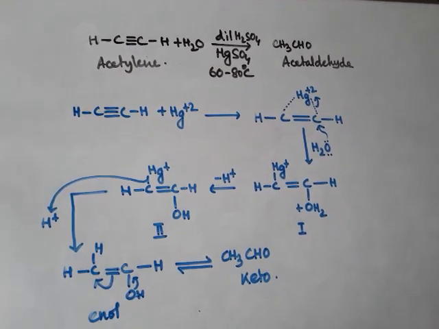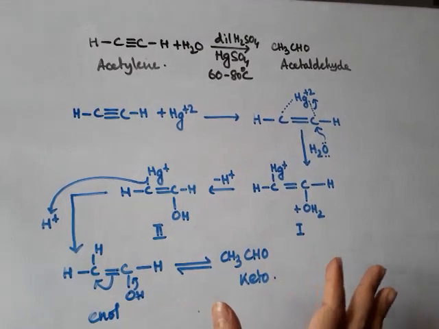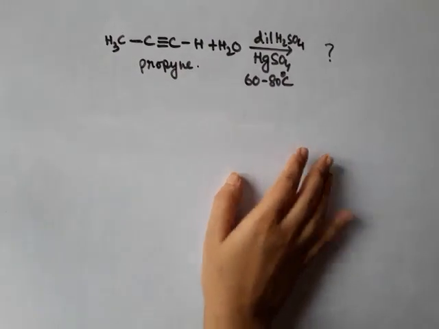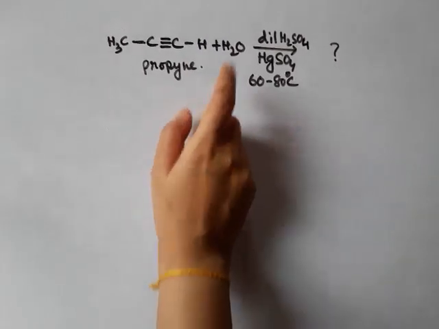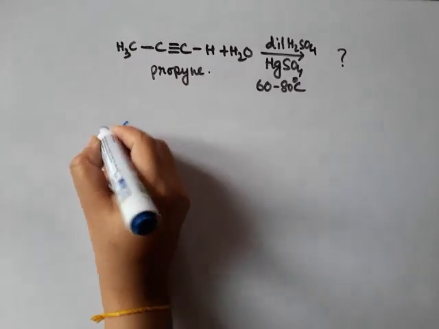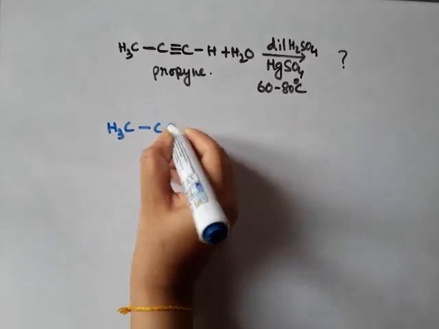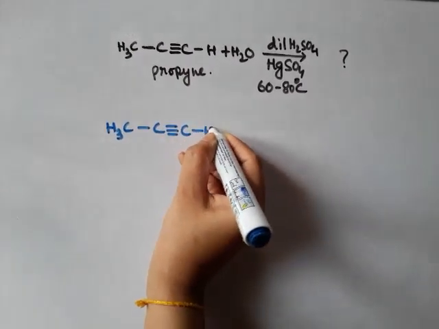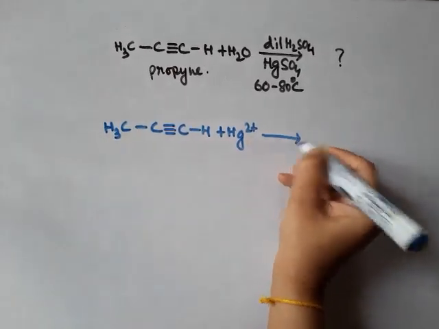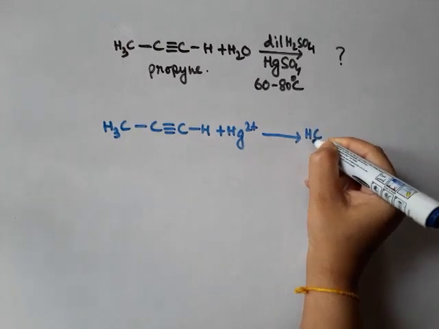But if we take any other kind of terminal alkyne, then what will happen? Suppose we have taken propyne. Propyne is also a terminal alkyne, so by a similar reaction mechanism, let's have a look at what we get. Hg2+, and in the first step of the reaction the pi complex is formed.